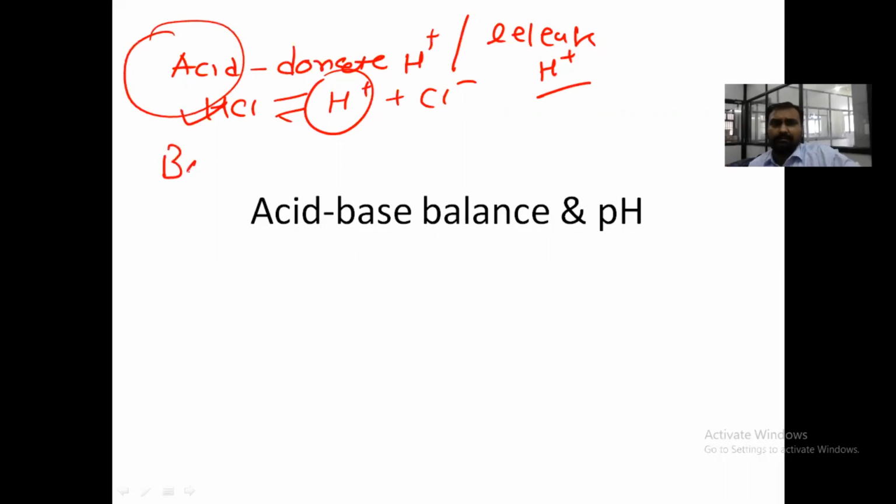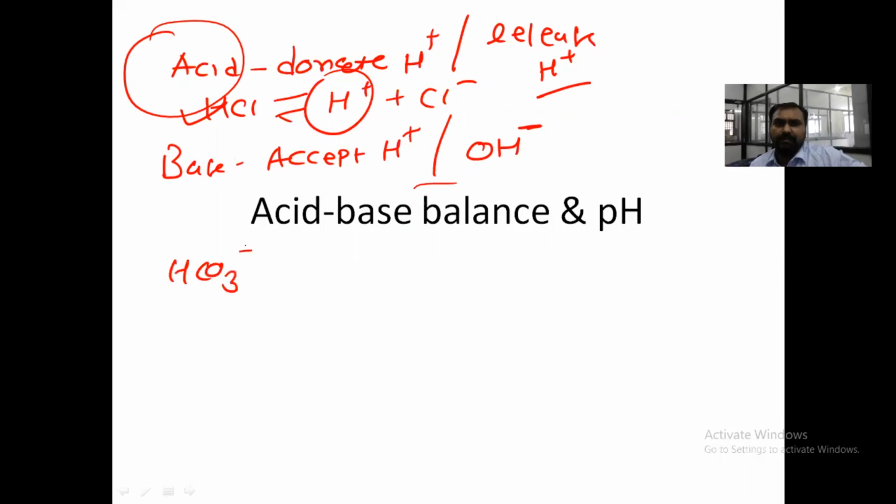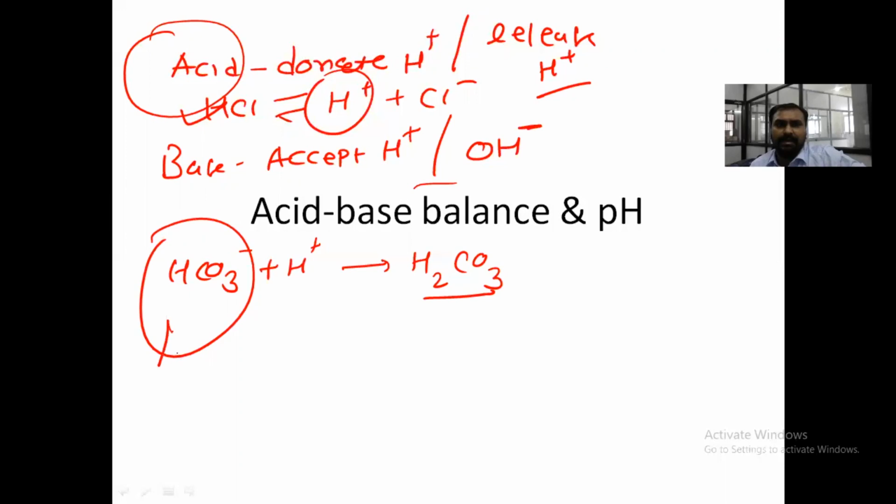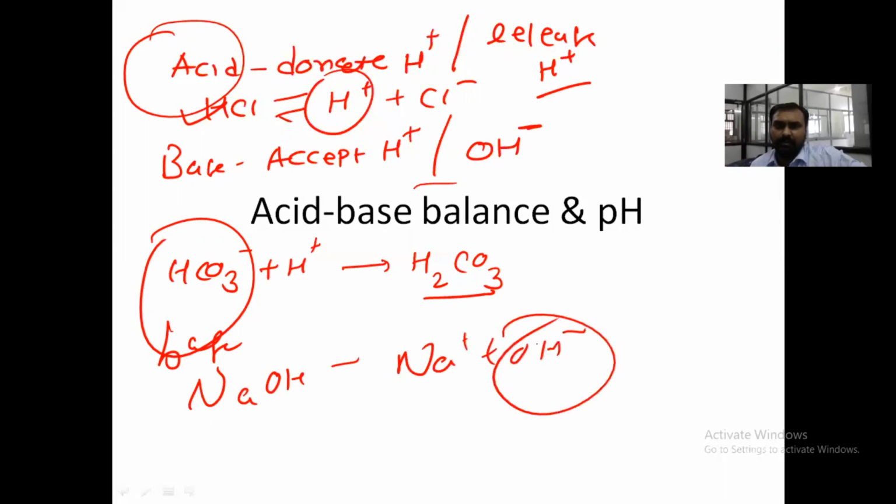Now, what are bases? These are substances that accept hydrogen ions, or they can release hydroxyl ions. Like bicarbonate, they accept the H plus ion and convert it to a conjugate acid. So this is called a base. Or you can say NaOH, which forms Na and OH, so they release the OH; that's why they are called bases.